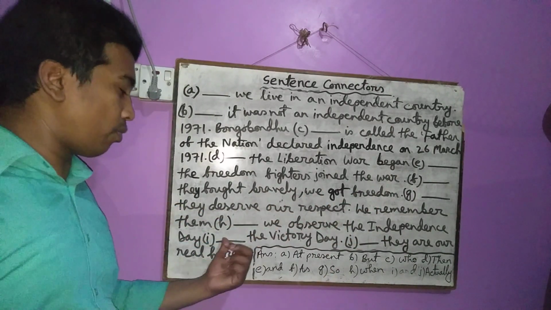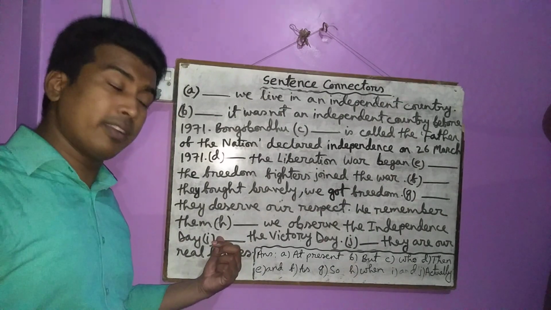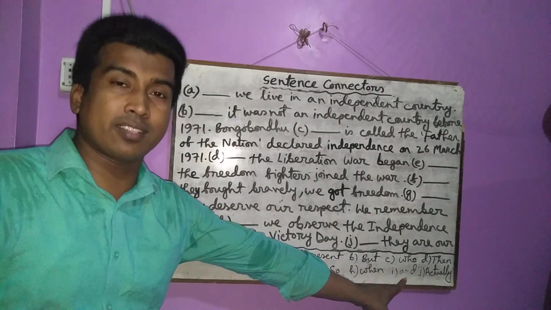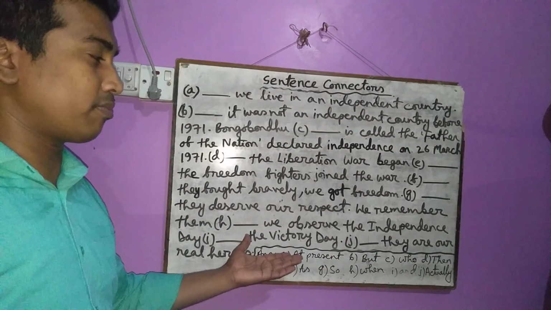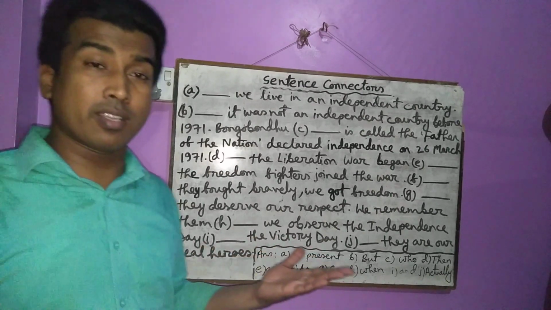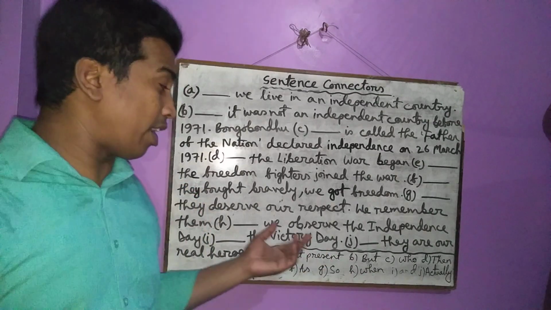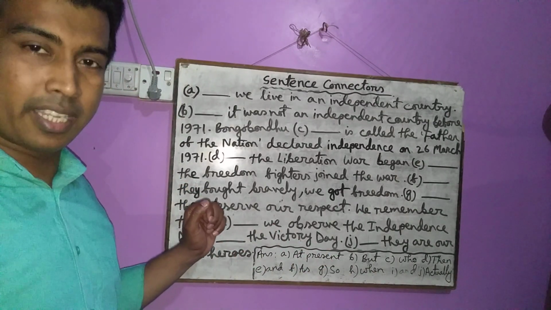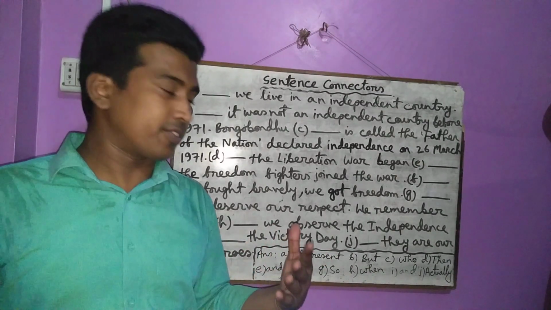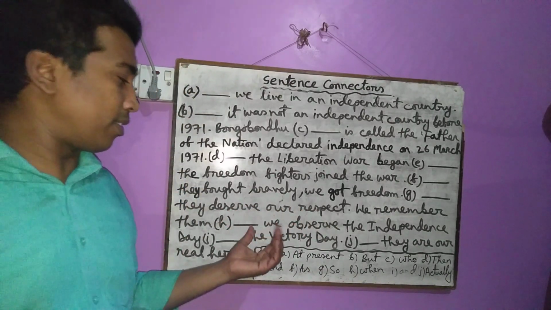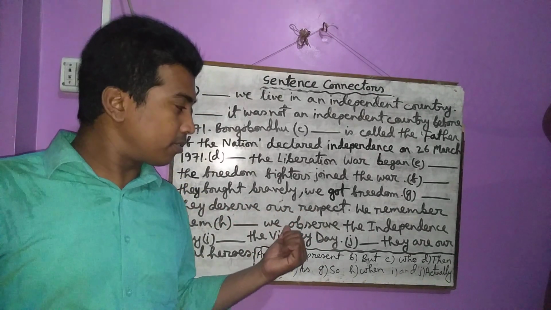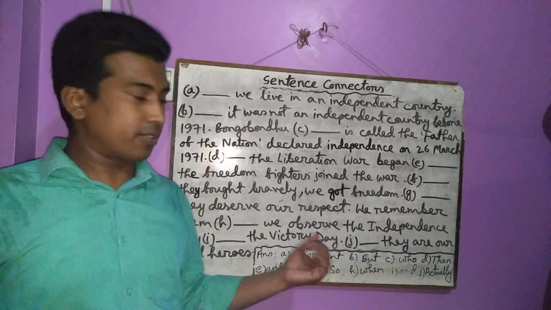Dash, the victory. What will you use here? And you can see that I have written and. Why? Similar expression: the Independence Day and the victory. There is no contrasting point. That's why you have to use and here. Okay? I have told you a few minutes ago. So I think you have understood both gaps, both answers, and equals.